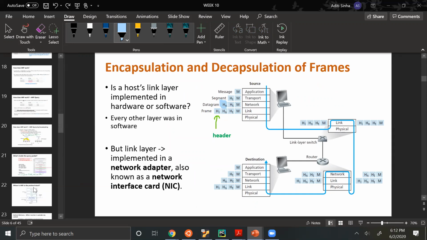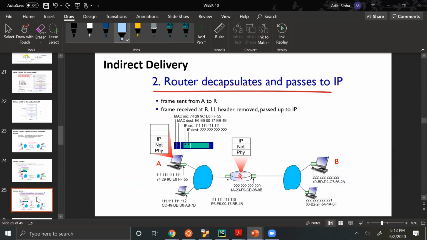So this router, which is running both the IP and link layer protocols, will decapsulate this packet and now it will look at the IP address of the destination. Can someone tell me why it is looking at the IP address of the destination? And this is based on something we have covered earlier. So can someone tell me why routers look at the IP address of the destination?